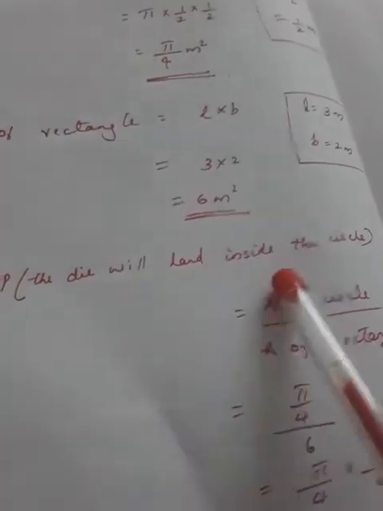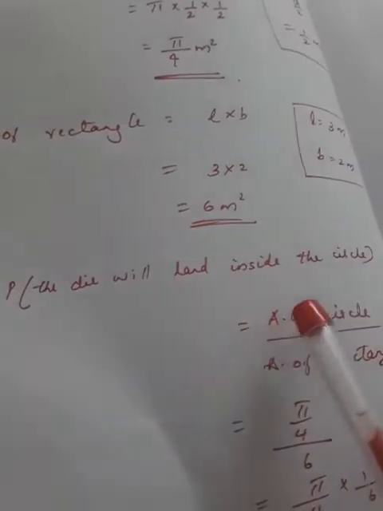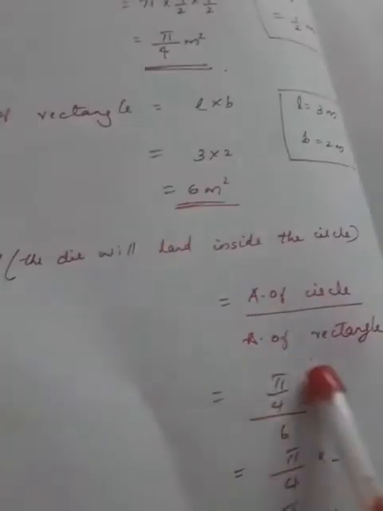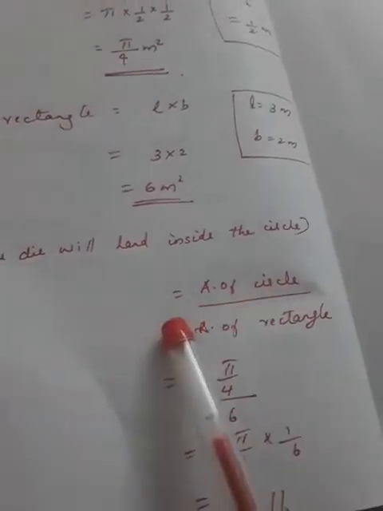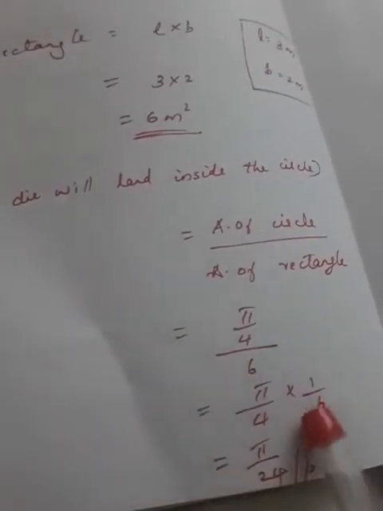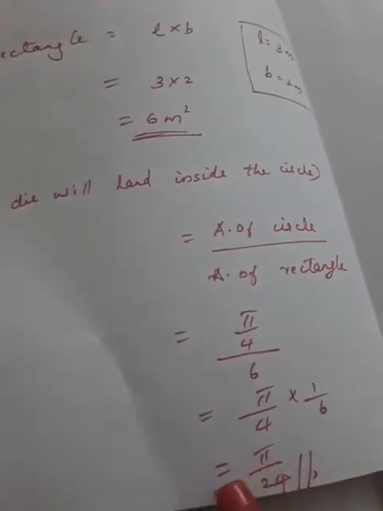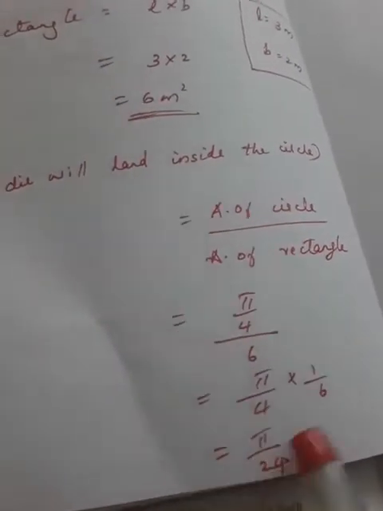Now we want to find the probability that the die will land inside the circle. So favorable outcome divided by possible outcome, that is area of circle divided by area of the rectangle. Pi by 4 by 6. Pi by 4 into 1 by 6, multiply by the reciprocal. So that is equal to pi by 24.